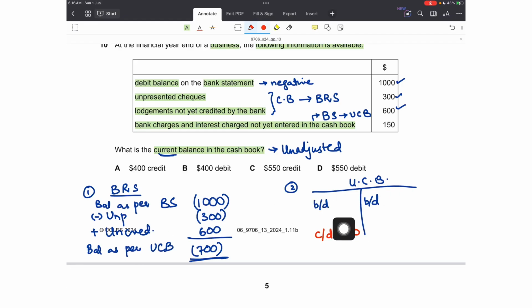Now I just have to fill the account with the amounts that were in the bank statement but not in the cash book. There is just one thing, which is the bank interest and charges amounting to 150. So they will be credited, being an expense. They are paid from the cash book. So 150 would be written on the credit side for bank interest and bank charges. This will leave us with just the opening balance, and as we can see, the lighter side is the credit side. So the brought down would have appeared on the credit side amounting to 700 minus 150, that would be 550.